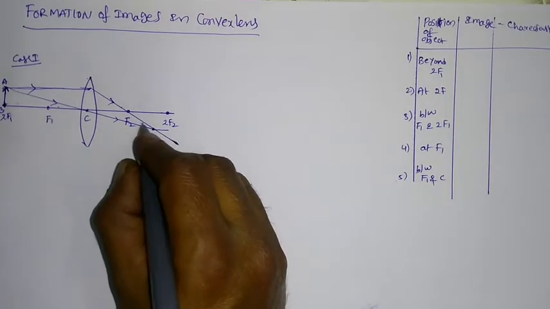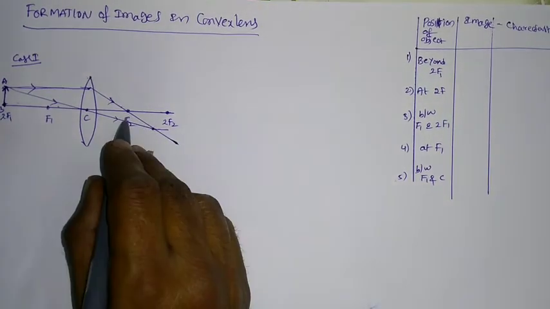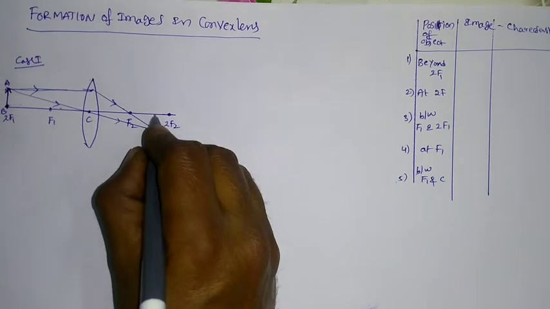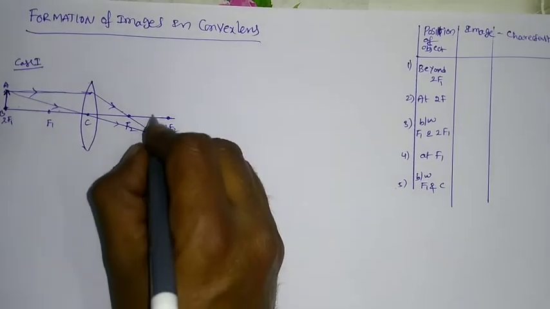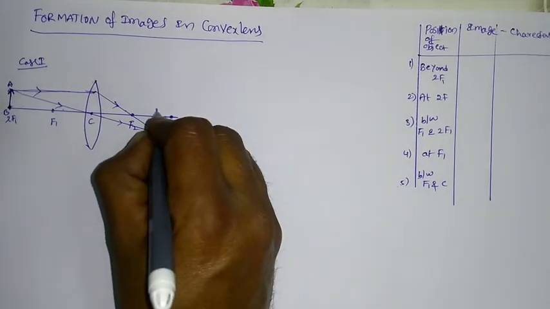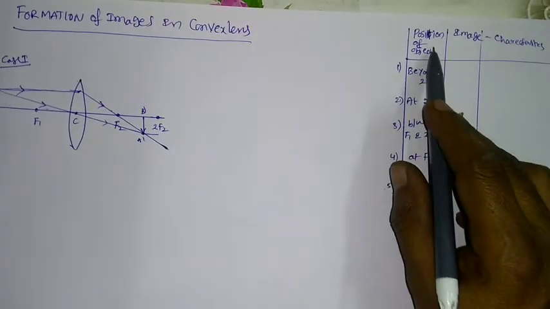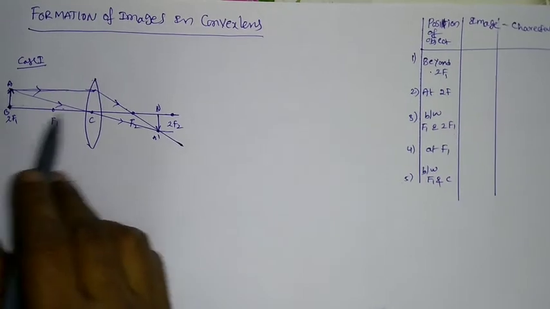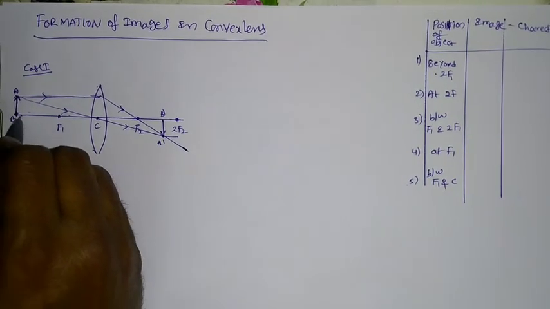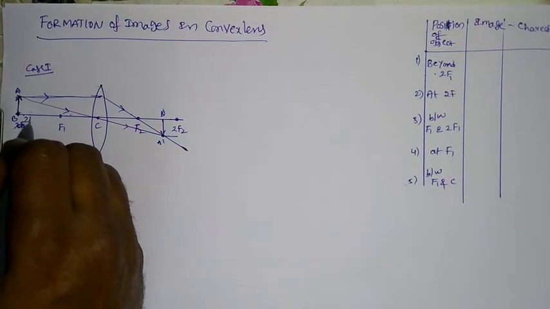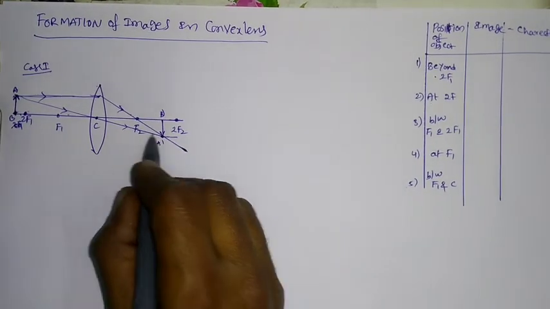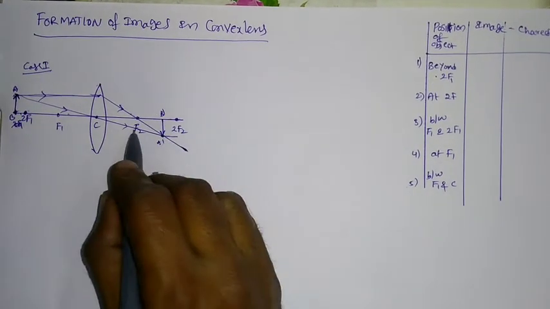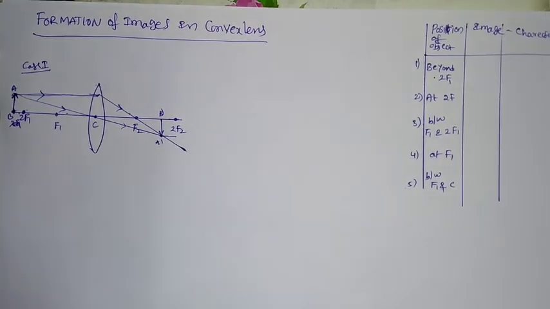Now the image is formed here in between f2 and 2f2. This is the image formation, in the reverse shape, that is A dash and B dash. So we can say that the position of the object is beyond 2f1, that means, let us say this is the 2f1 point, this is beyond 2f1. So due to this, the image is formed in between f2 and 2f2.